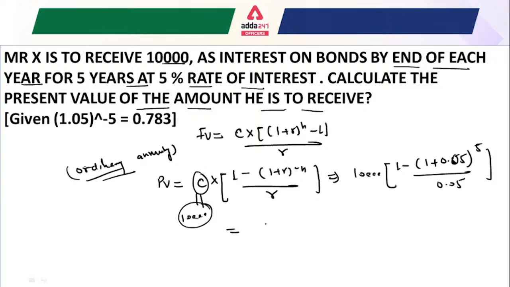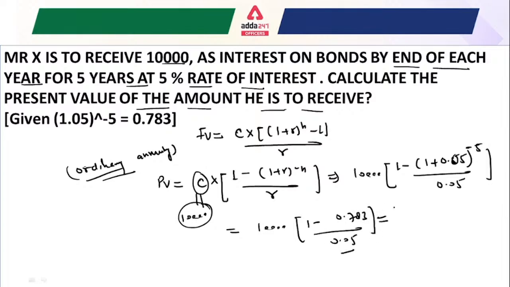Now this value is already given in the exam, in this question: 1.05 to the power minus 5 is 0.783, and it is divided by 0.05.